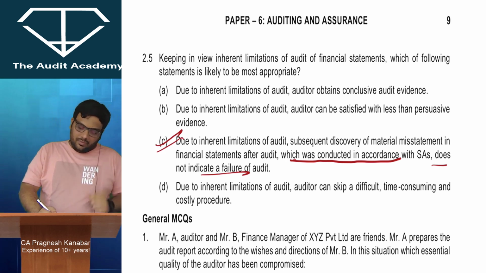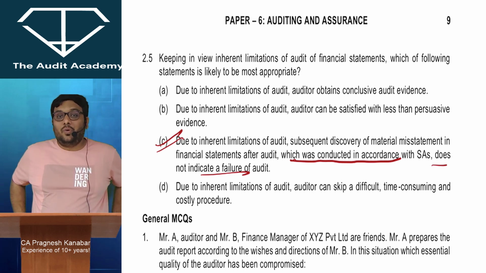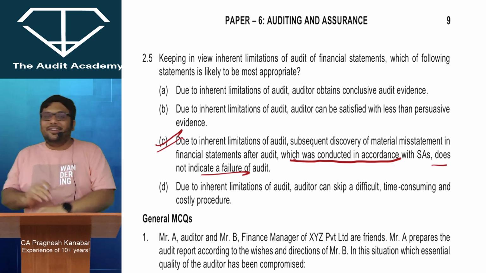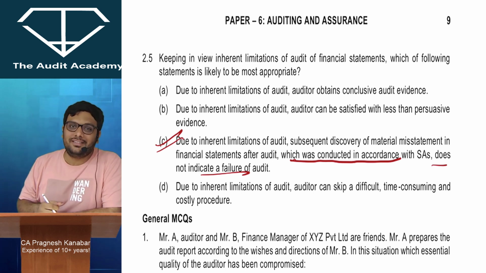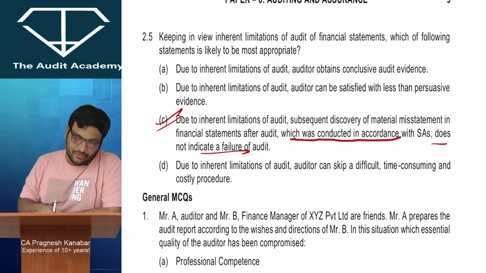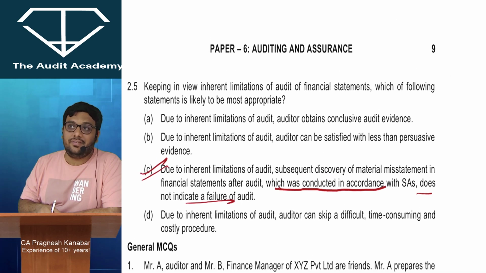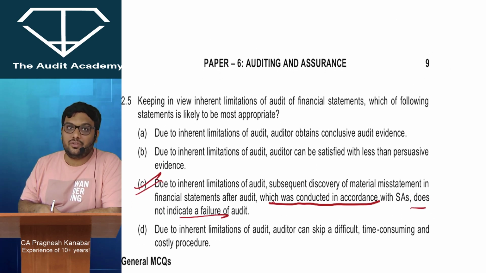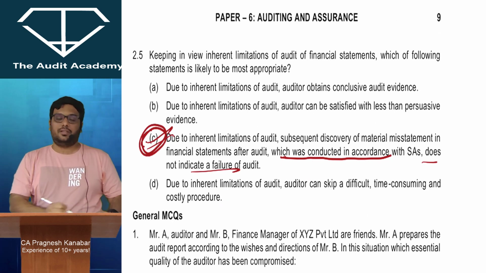Due to inherent limitations of audit, auditor can skip a difficult, time-consuming and costly procedure. No. Just because you are suffering from unavoidable limitations, you cannot say that, oh my God, there's a lot of heat today, I don't want to go for physical verification of inventory. That is your mood swing. All right. That is not allowed. So DTC cannot be an excuse when there is no valid alternative. You cannot be satisfied with less than persuasive evidence just because of DTC. Okay. Difficulty, time and cost. So C point is proper over here.